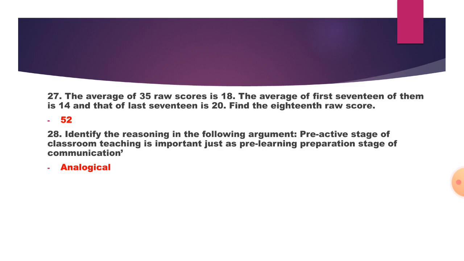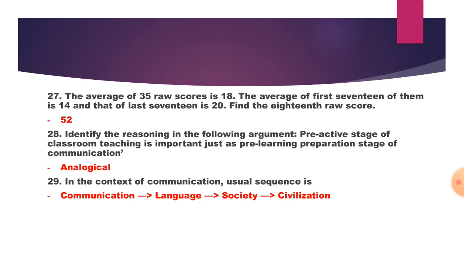28th question. Identify the reasoning in the following argument. Here, the pre-active stage of classroom teaching is important just as the pre-learning preparation stage of communication. So here it is analogical. In 29, in the context of communication, the usual sequence is first communication, then language, then society, then civilization. Because this is a stepwise process. After the communication only language can be there, then society will come, and at the end civilization.